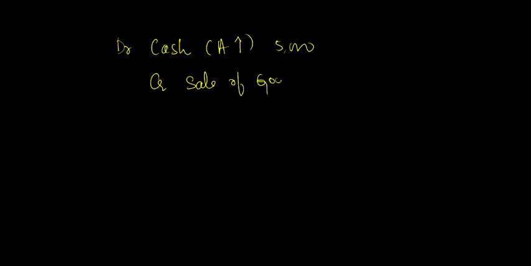Income rule says if there is any increase in income, we should credit it. Likewise, asset rule says if there is any increase in asset, it should be debited. Therefore, for this transaction, since there is increase in both income and as well as asset, we will debit the asset and we will credit the income. Therefore, the journal entry for this would be debit cash and credit sale of goods.